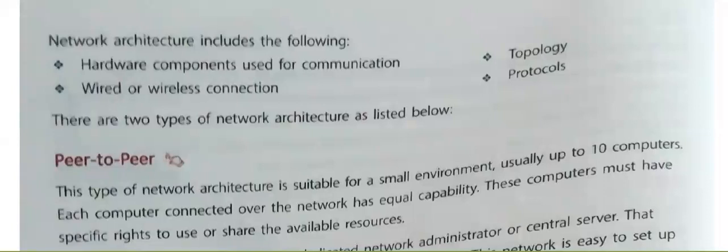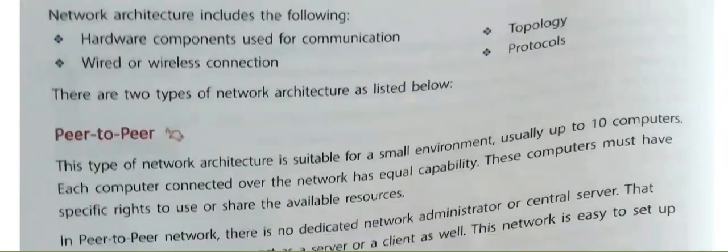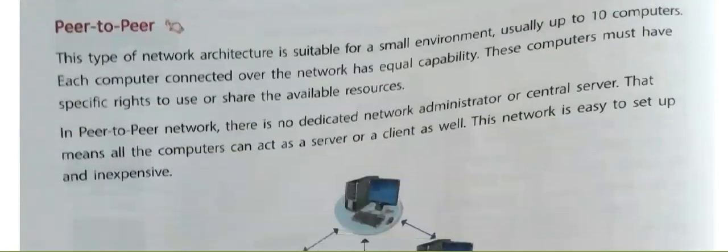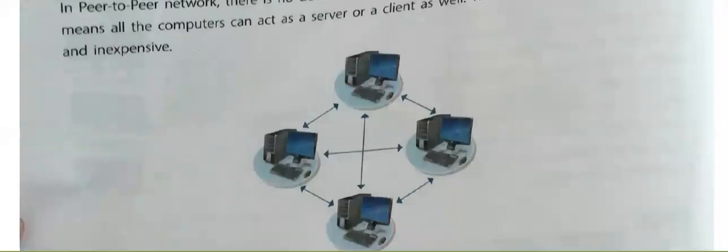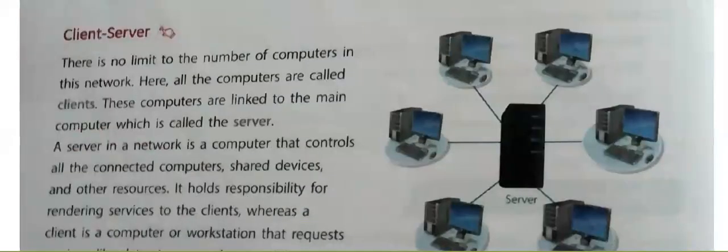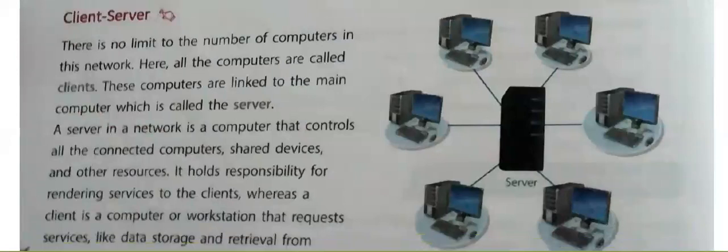The very first architecture is the peer-to-peer. Peer-to-peer means every computer will connect to another computer. When a computer is connected to another computer directly, then this is called the peer-to-peer connection. The another architecture is the client-server architecture.